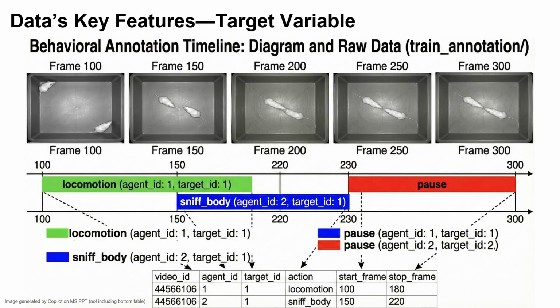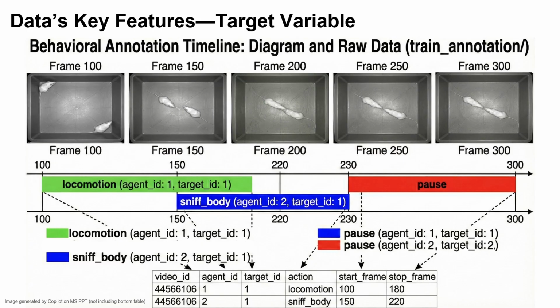On this slide, we are looking at the target variable of the competition, the behavioral annotations. The images across the top show different video frames over time. For each frame, annotators label exactly what behavior each mouse was performing, and also who the behavior was directed toward, whether it was toward another mouse or to itself.